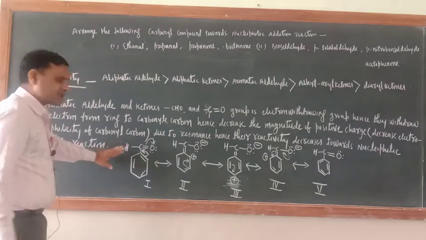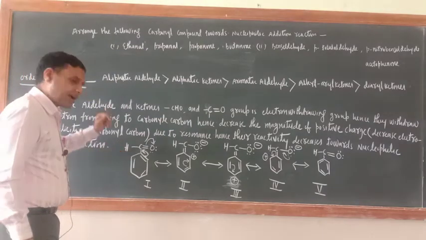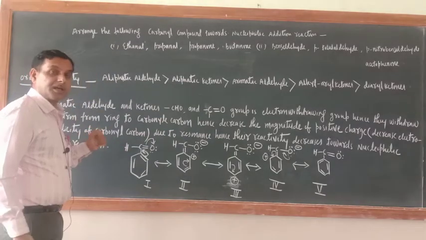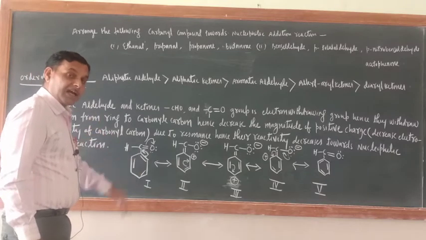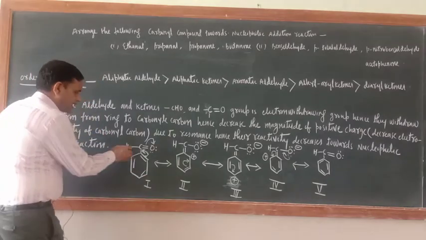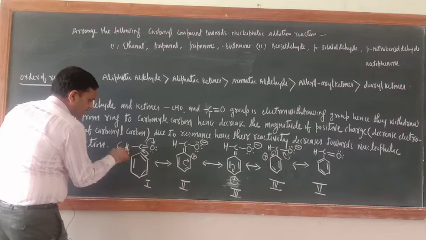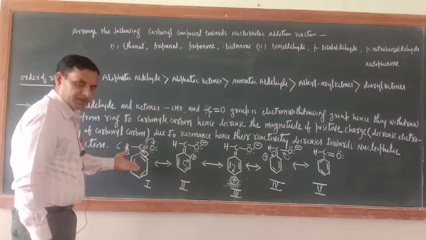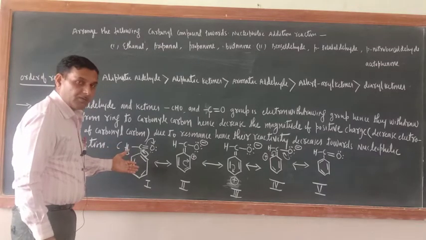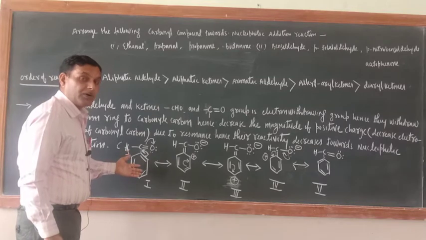Okay, so this is the resonating structure of benzaldehyde. What about the resonating structure of alkyl aryl ketone? Same structure. Just see, now this is CH3 now. So this is benzophenone, sorry, acetophenone. Now what is this one? Acetophenone.